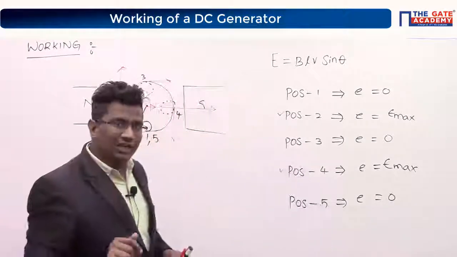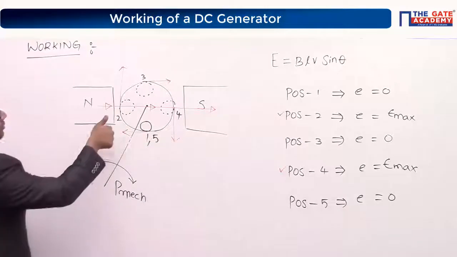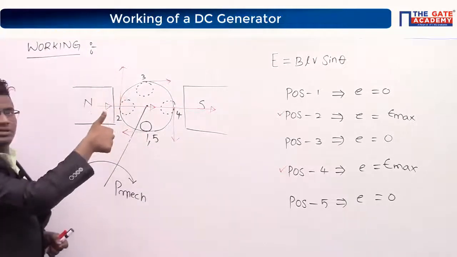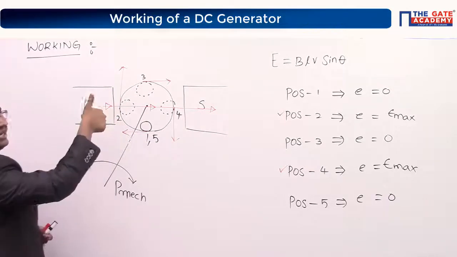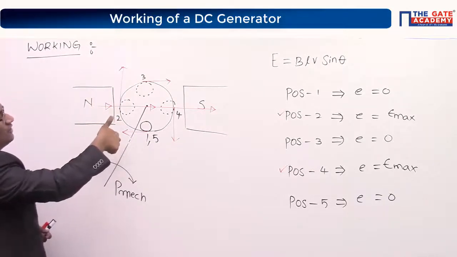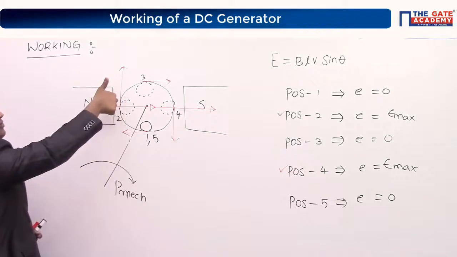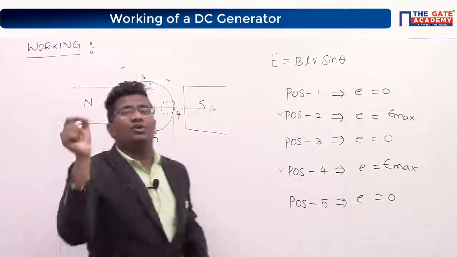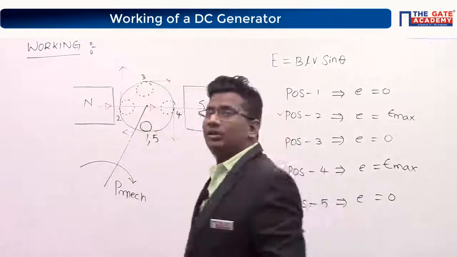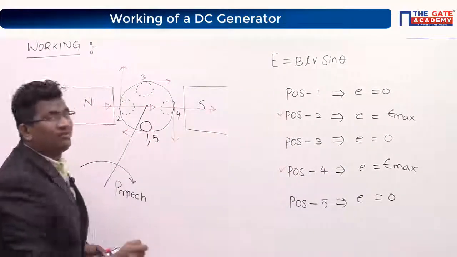Now just tell me one thing. The motion of the conductor is upward, right? Just look at the word. Concentrate on every word. The motion of the conductor is upward. The field is moving from north to south. Then the middle finger is going into the board or away from the board?